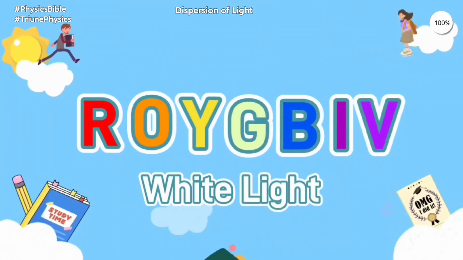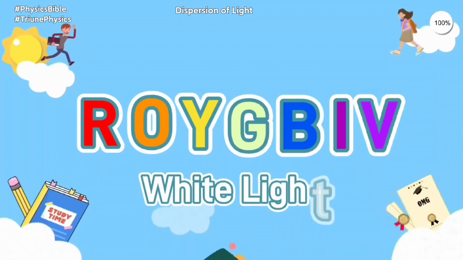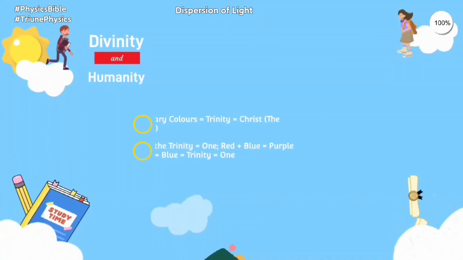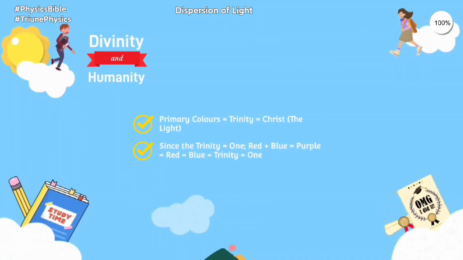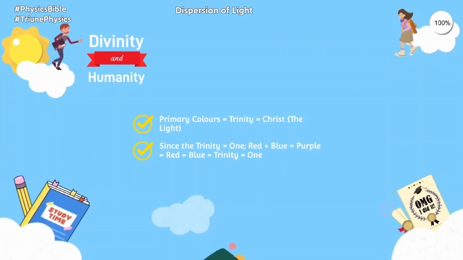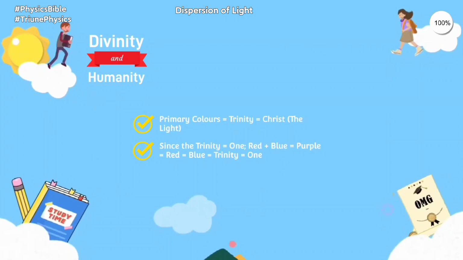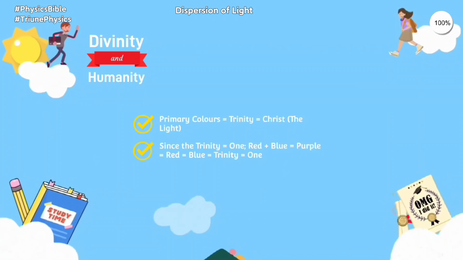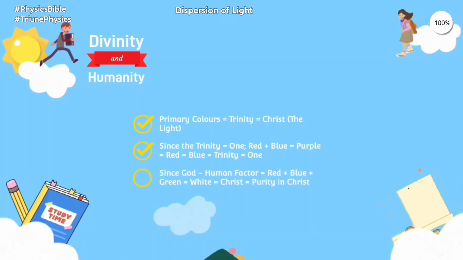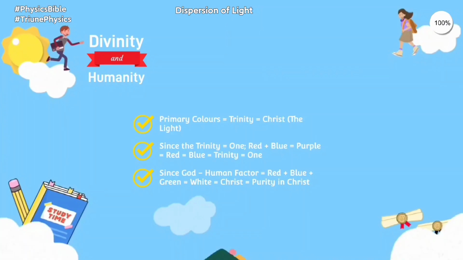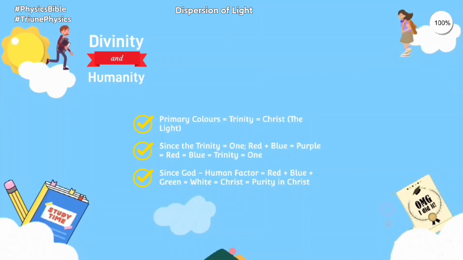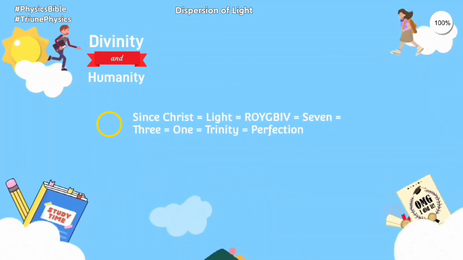ROYGBIV is equal to white light, the seven combination of the colors of light. Primary colors are Trinity, that's Christ, the source. Since the Trinity is equal to 1, red plus blue is equal to purple, is equal to red, is equal to blue, is equal to Trinity. Since God plus human factor is equal to red plus blue plus green is equal to white, is equal to Christ, is equal to purity, is equal to in Christ.